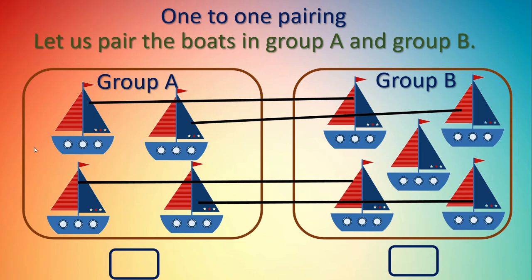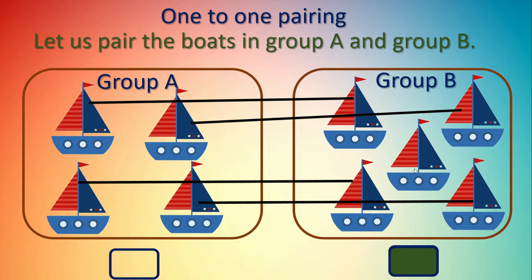Can you see any more boats in group A? No. All boats over. They got the pairing with the boats in the B group. But in B group, one boat is more. It remains. It has no pairing. Right? That means group B has more boats.